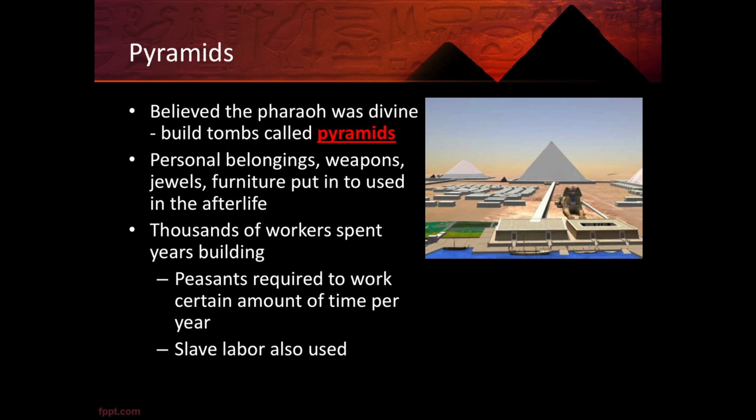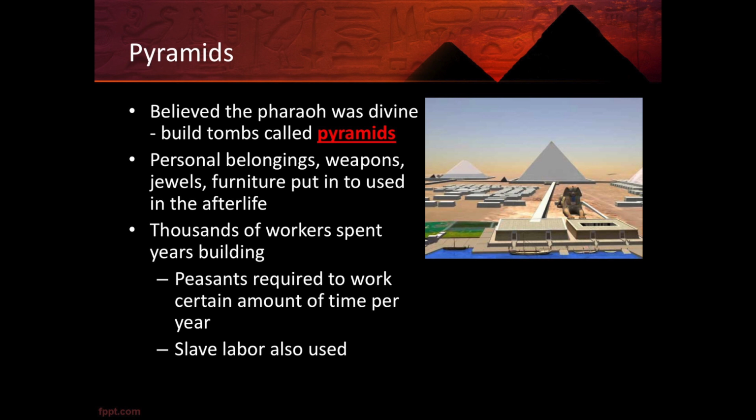And many people would wonder, why would so many people spend so much time building these giant tombs to one person? Well, the reason behind that is that they believed the pharaoh was divine. He came from the gods. And so they built these tombs for him because he was a living embodiment of the gods. Inside the pyramids, they would bury with him personal belongings, weapons, jewelry, furniture, so that he could use it in the afterlife. Basically everything he might need in his next life.